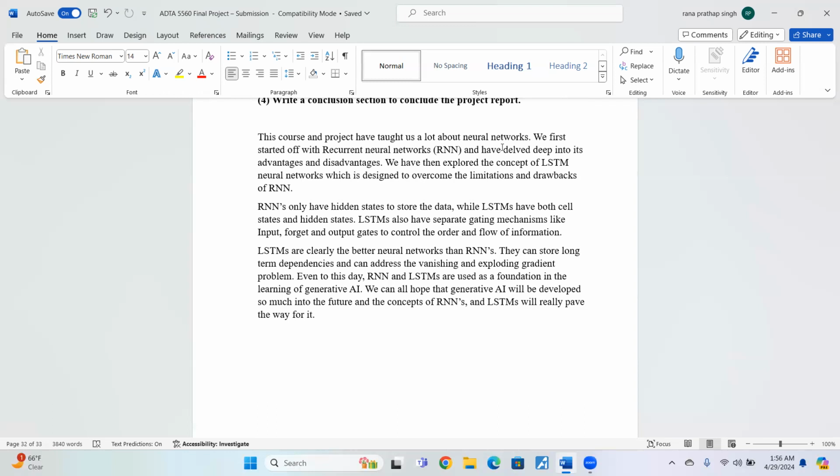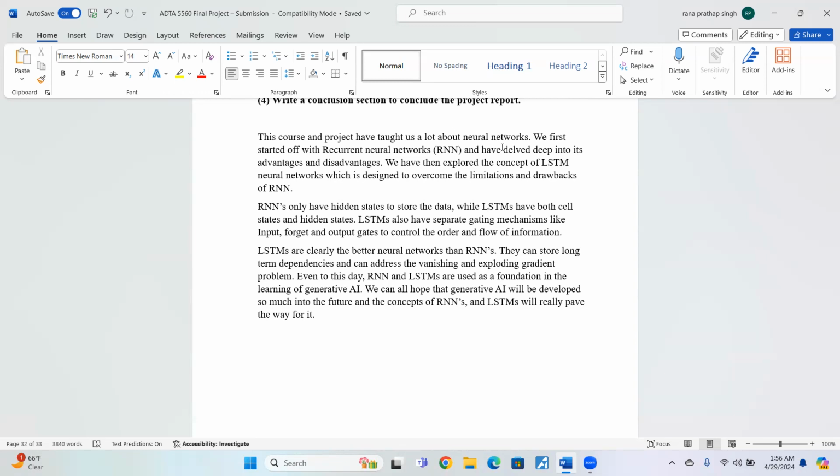RNNs only have hidden states to store the data, while LSTMs have both cell states and hidden states, and also use gating mechanisms, the output, input, and forget gates, to control the order and flow of information. LSTMs are clearly better neural networks than RNNs. They can store long-term dependencies and also address the vanishing gradient and exploding gradient problems. Even to this day, RNNs and LSTMs are used as a foundation in learning generative AI.